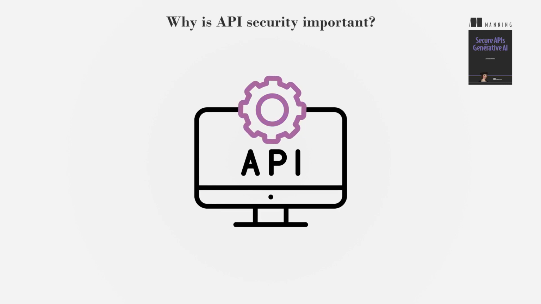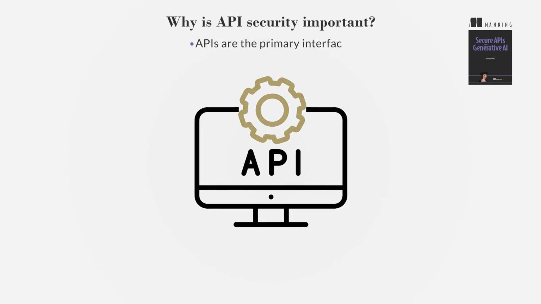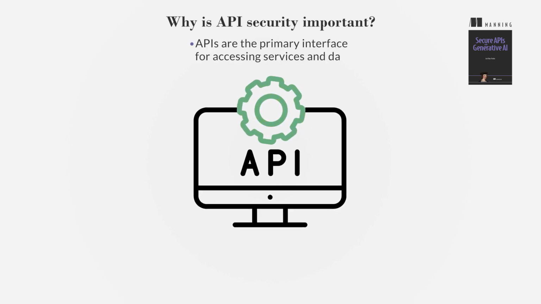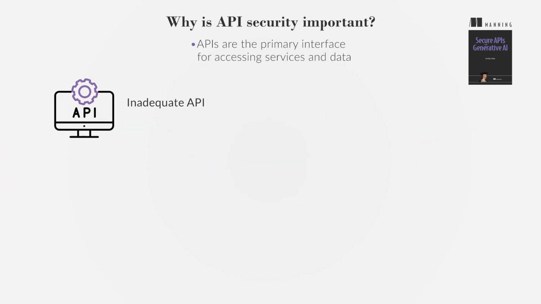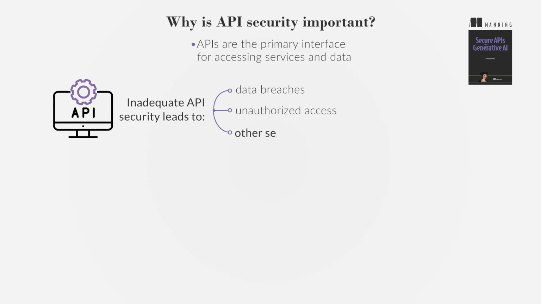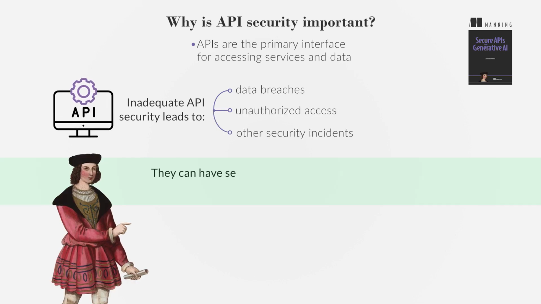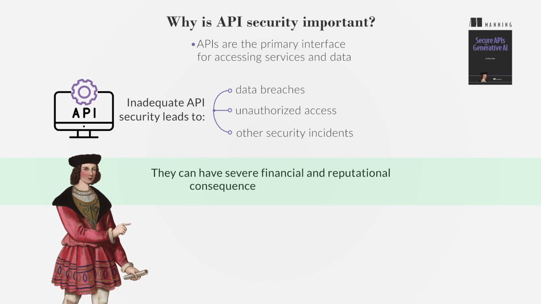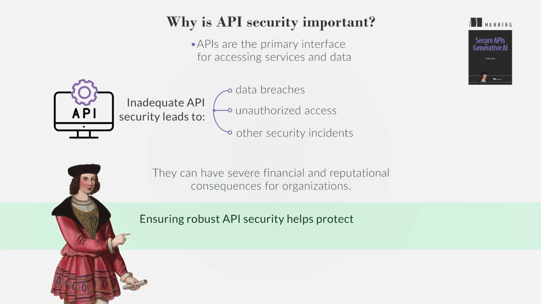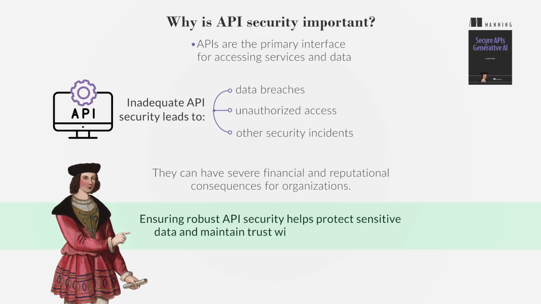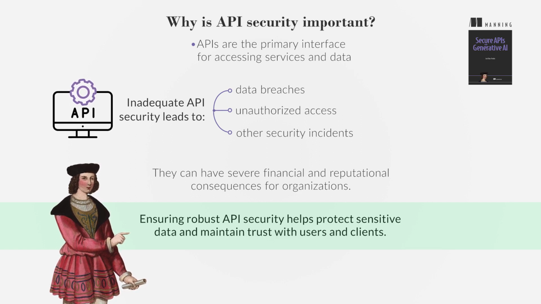API security is vital because APIs are often the primary interface for accessing services and data, making them a target for attacks. Inadequate API security can lead to data breaches, unauthorized access, and other security incidents, which can have severe financial and reputational consequences for organizations. Ensuring robust API security helps protect sensitive data and maintain trust with users and clients.